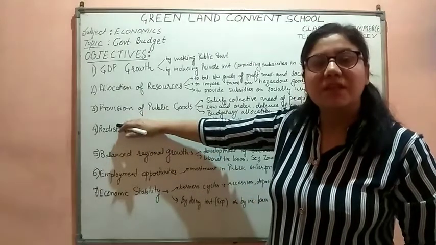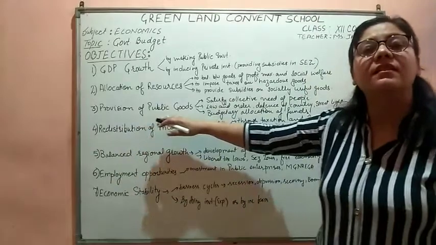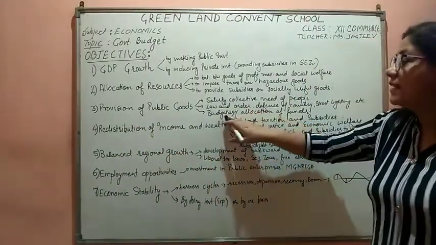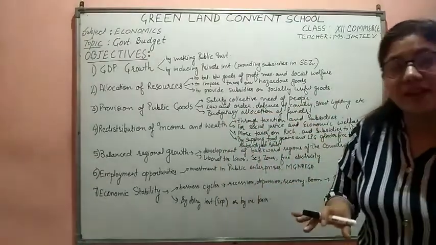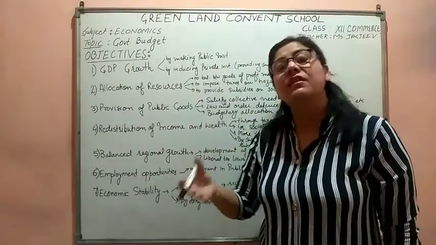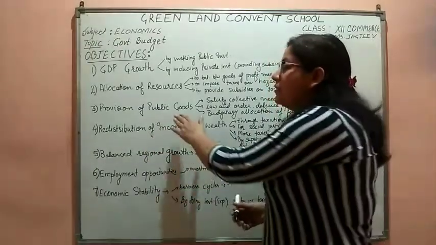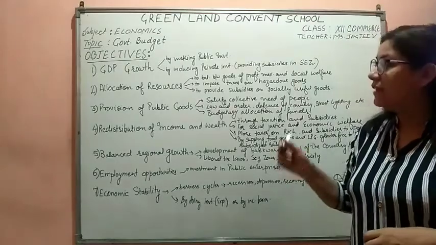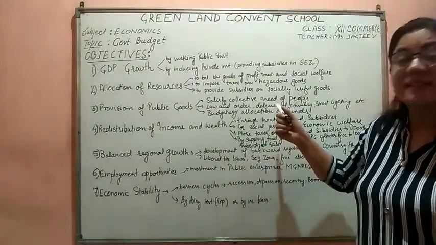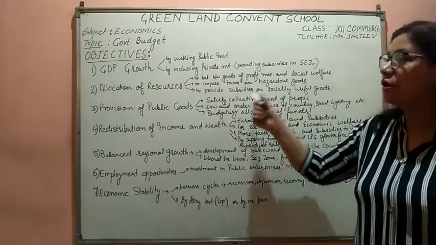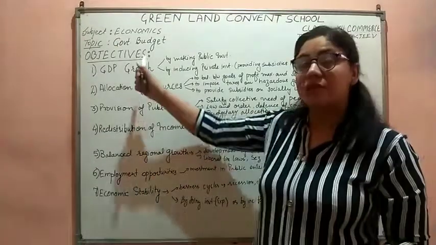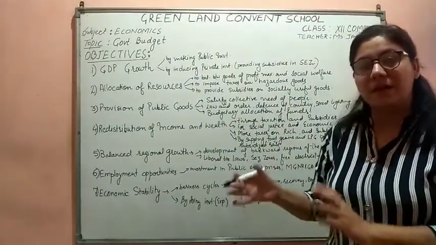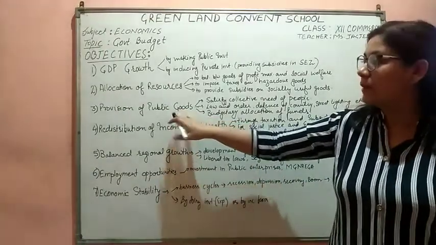On the public goods, what does the government have to do? The government has to spend the amount. By increasing the expenditure, or allocating its resources in such a way, it is making provision for the public goods. Provision for public goods means the government itself does the expenditure in the fields of law and order, defense, street lighting, sewerage, and all those public goods. That is one of the objectives of the government budget, that it should provide a certain amount for the development of public goods.